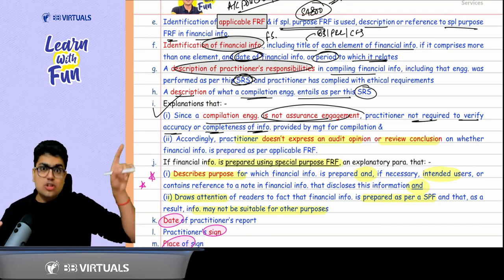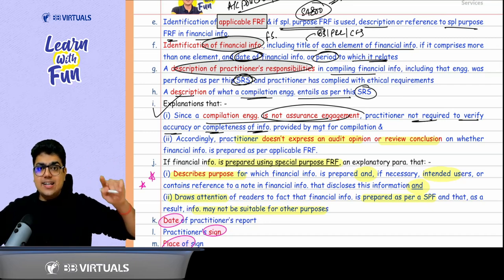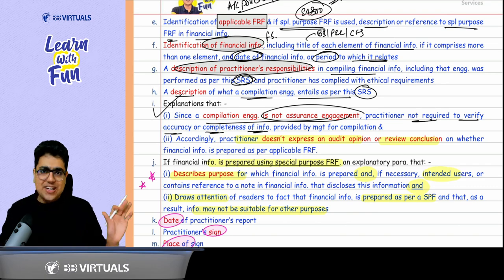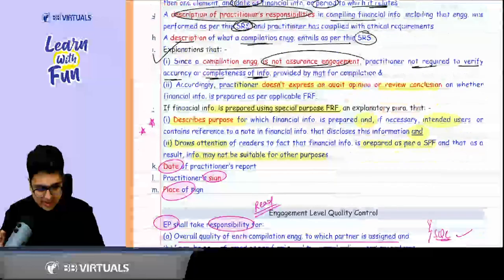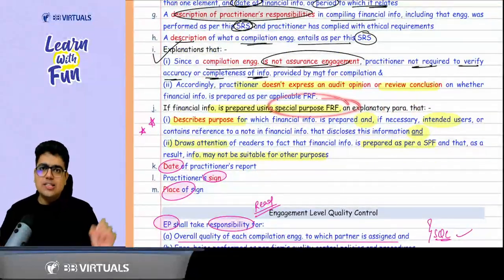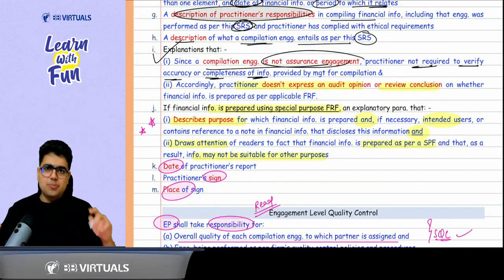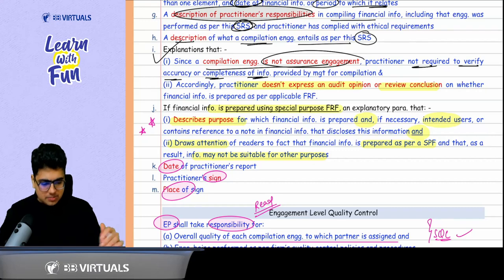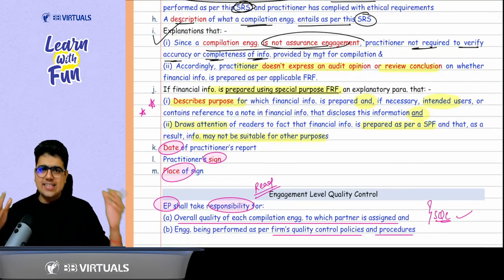So there was a question also in the question bank which said, are you required to verify the revenue in the trial balance? Say no, we are not required to verify anything. Plus, if the financial statements are prepared using a special purpose framework, mention in your report the special purpose framework, so it may not be suitable for any other purpose. Also mention the intended users. Then the last three basic points: date, sign, and place.